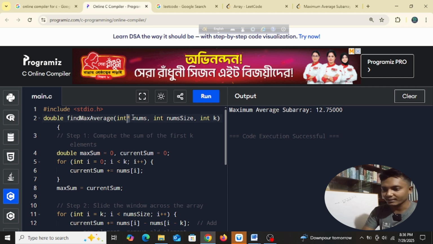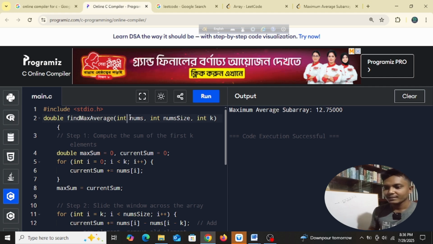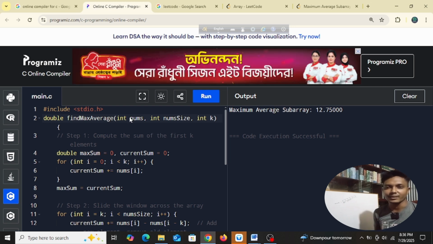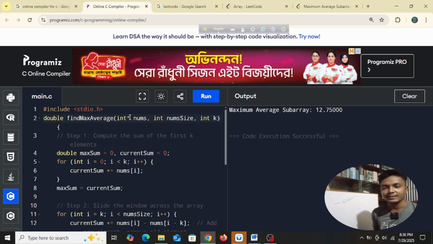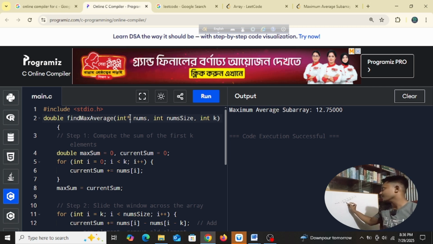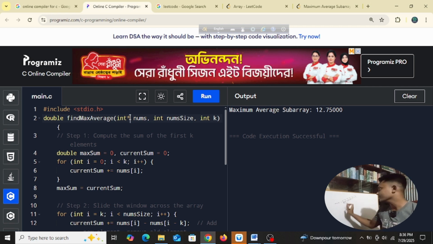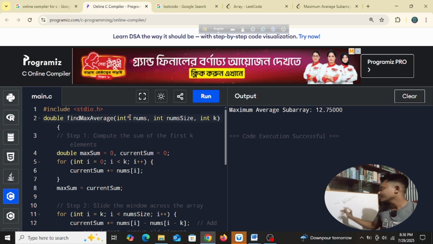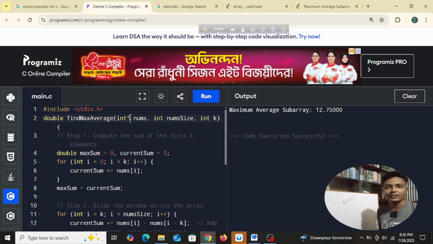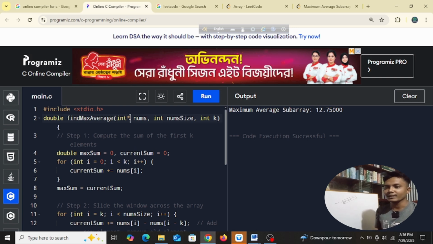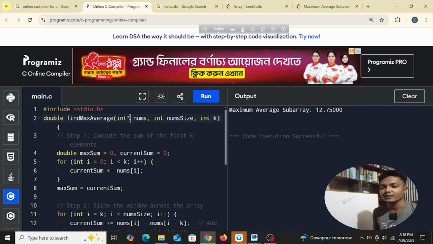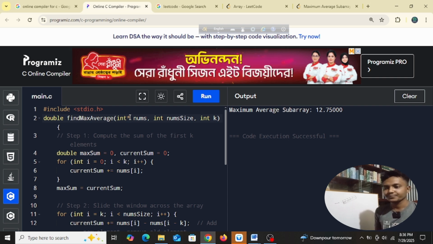So if you just delete the asterisk, that means, guys, nums is only a single variable, only a single number, okay? So when you provide the asterisk here, then you are passing the first element's address of the array, and this will take the whole array with it. You understand? If you want to pass the whole array, there is no other way without the asterisk, right?